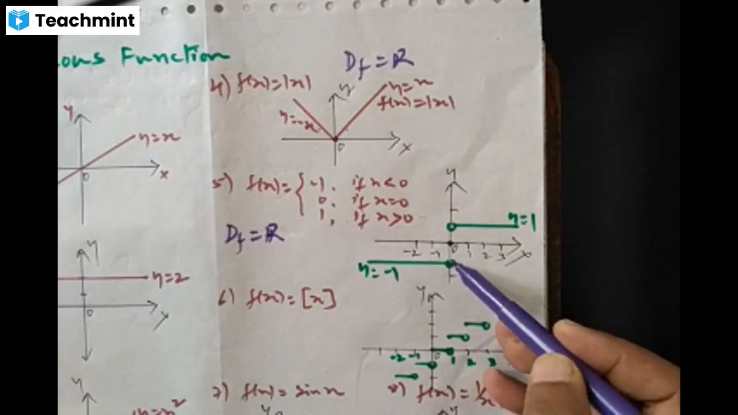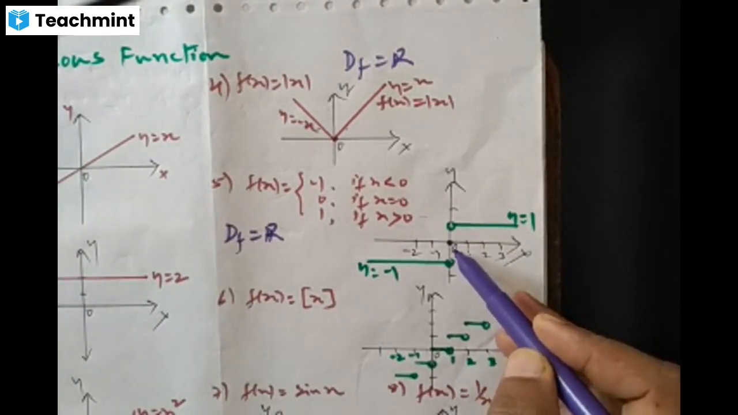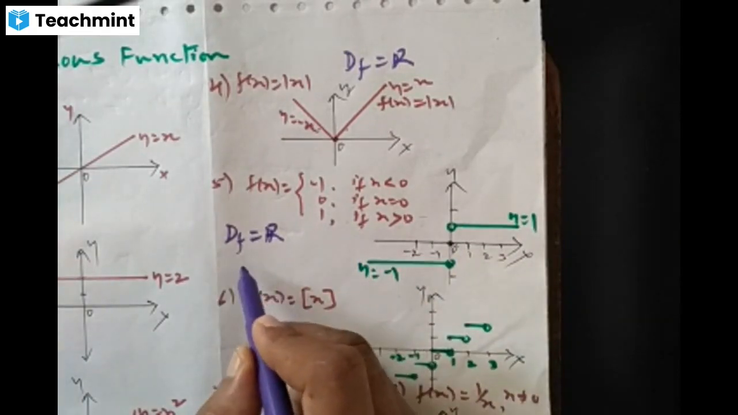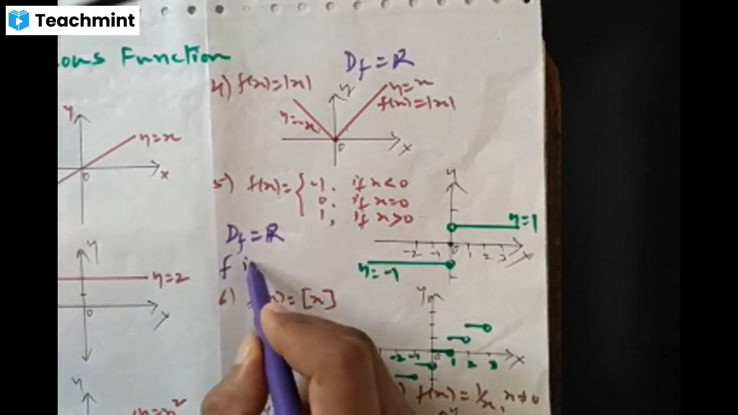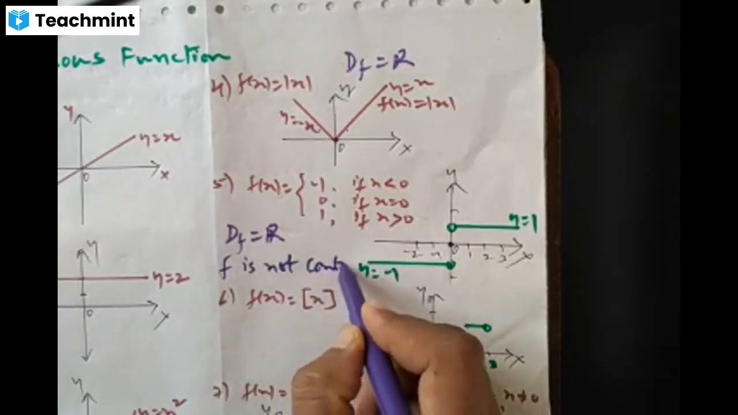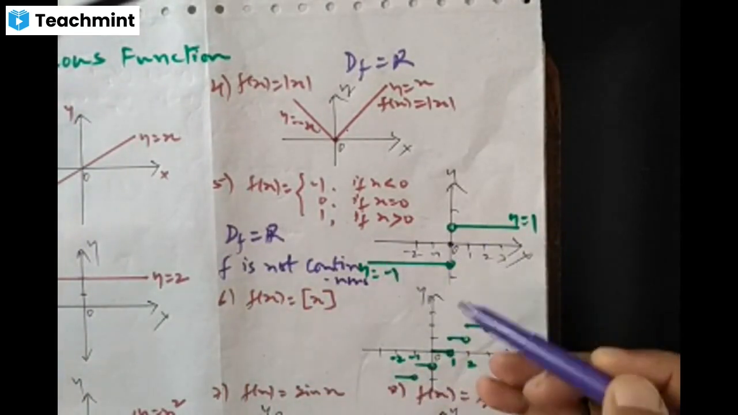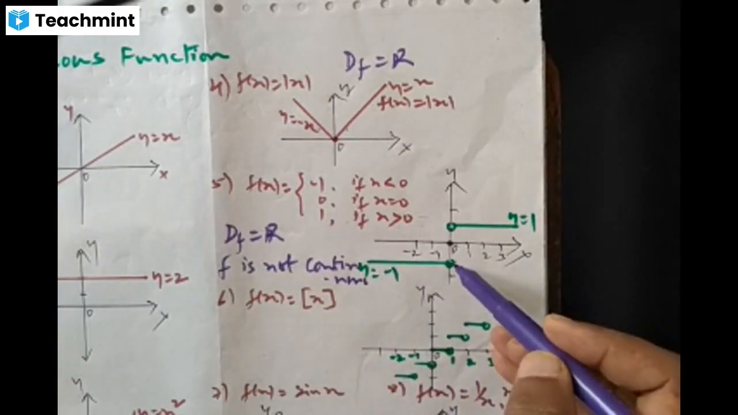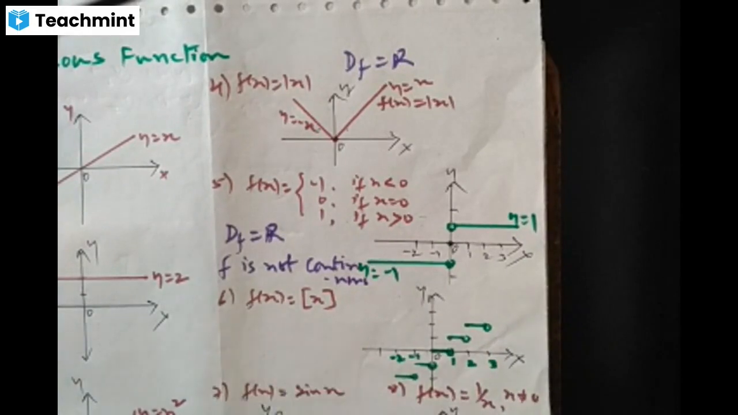Now see, there is a jump in the graph at the point x is 0. So clearly, at this point, the function is not continuous. Hence, signum function is not a continuous function. Signum function is not a continuous function because there is one point in the domain where there is a jump in the graph, right? Next, I have taken up the greatest integer function.